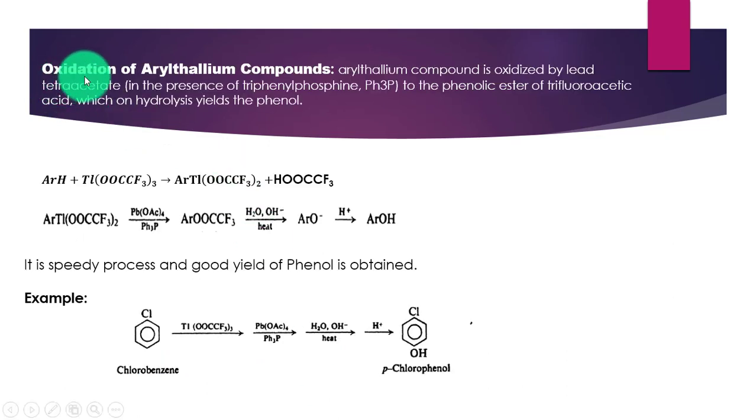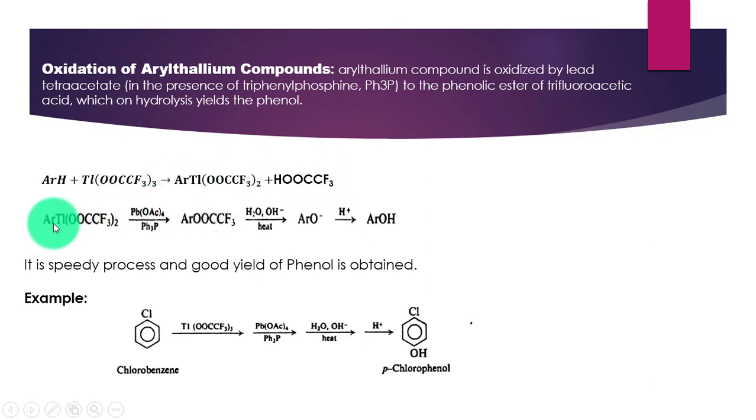The next method for the laboratory preparation of phenol is oxidation of aryl thallium compound. Aryl thallium compounds are obtained by the reaction of an aromatic ring with thallium trifluoroacetate. Aryl thallium trifluoroacetate is formed, and acetic acid is also formed in this reaction.